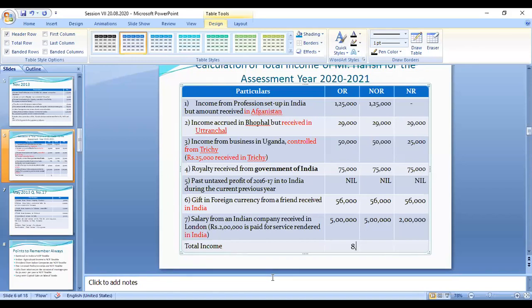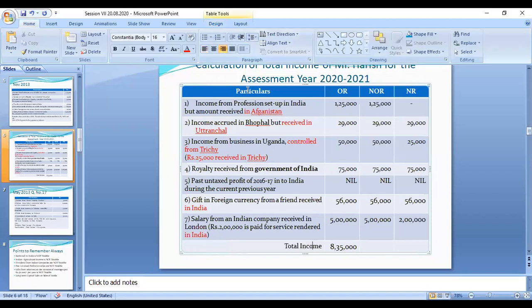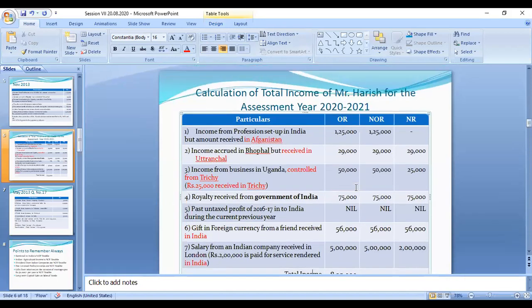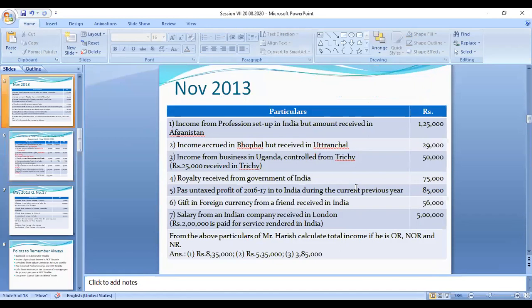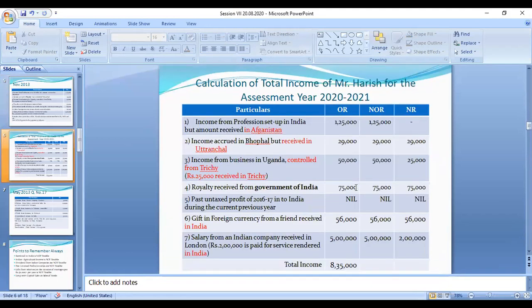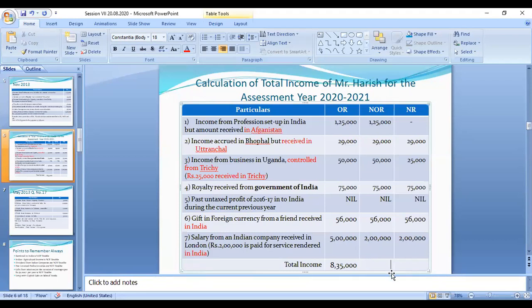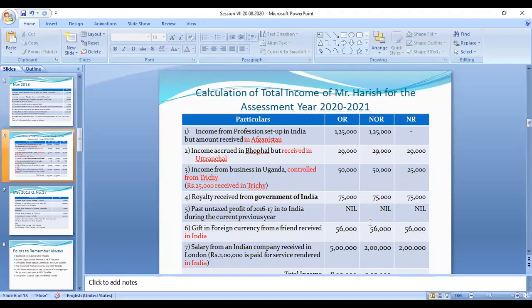If he is in the category of ordinary resident, you have to pay the tax on 8,35,000. Okay, here 8 lakh 35 minus 3 lakh is 5 lakh 35,000, and it is taxable.